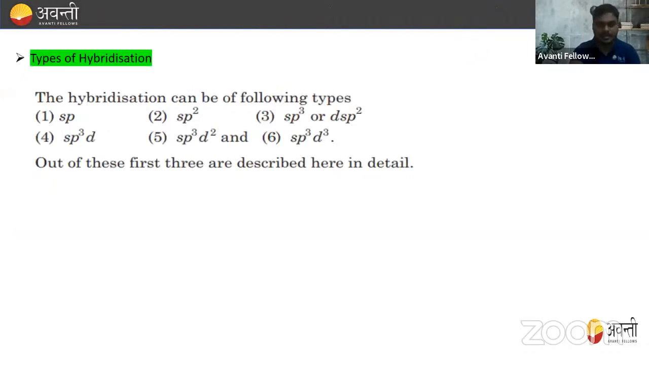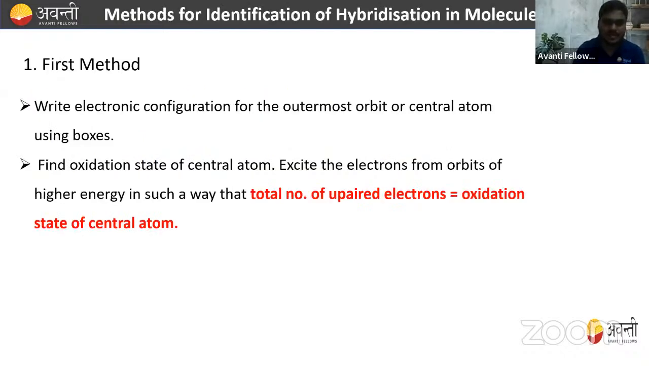Now, hybridization can be of the following types: sp hybridization, sp2, sp3, dsp2, sp3d, d2sp3, or sp3d2, or sp3d3. Out of these, the first three are described in your syllabus, that is sp, sp2 and sp3. So what is the first method for writing the hybridization of a bond?